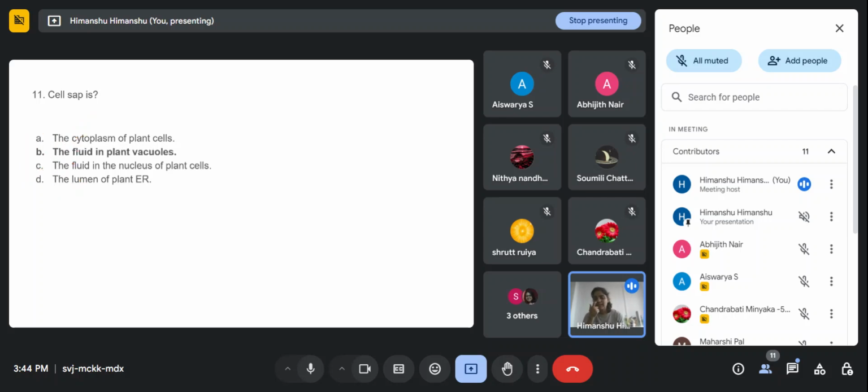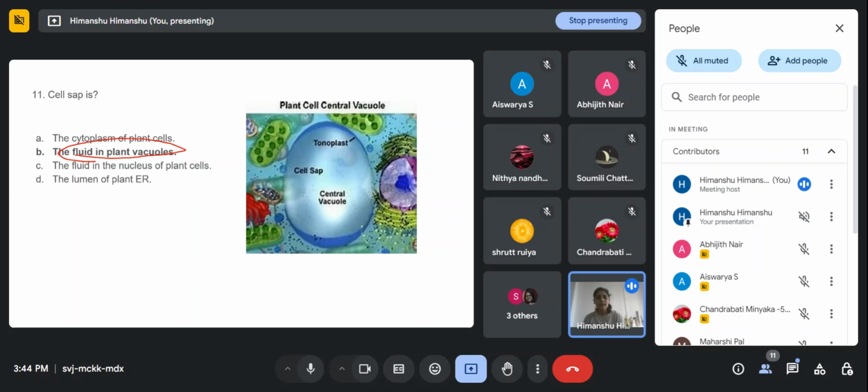Option B is the correct answer. The cytoplasm of plant cells, we can't call it cell sap; we call it cytoplasm only, right? The fluid in the nucleus of plant cells, we never say this is the cell sap, right? The lumen of plant ER, we call it lumen. But the fluid in plant vacuoles, we call it cell sap.